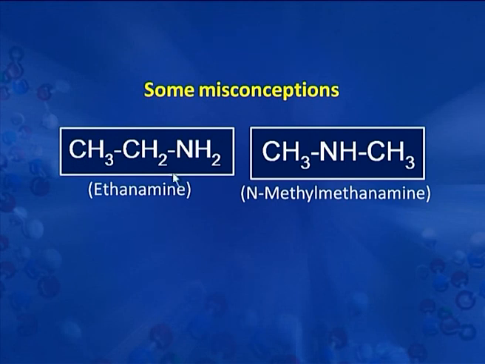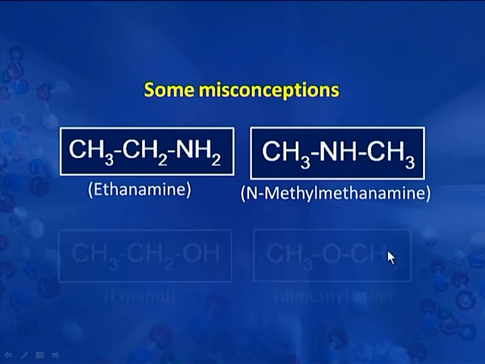Another example we take from amines. This is ethanamine. This is N-methyl-methanamine. So both have the same molecular formula. Again, mistakenly they are classified as metamers because this is breaking the carbon chain. Okay, this is breaking the carbon chain, but with that the functional group has also become different. This is a primary amine. This is a secondary amine. So they are different functional groups. So they are not classified as metamers. They are basically classified as functional isomers.